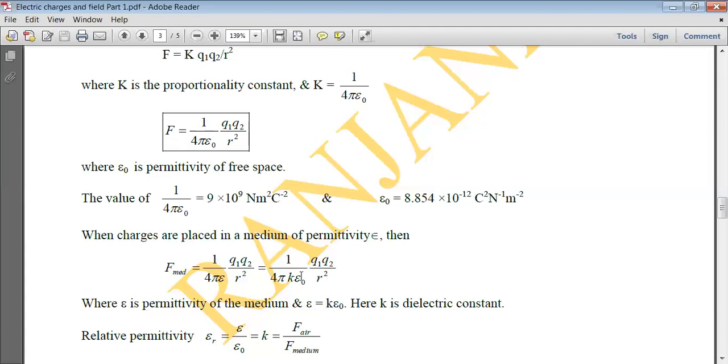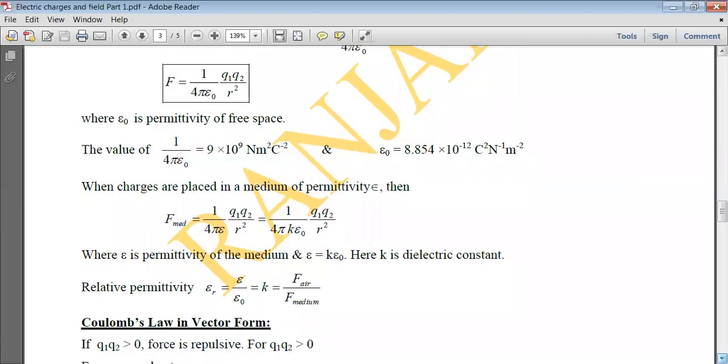Dividing these two equations, we get K is equal to the force between the charges when placed in air to the force between the charges when placed in medium. So the relative permittivity or the dielectric constant is epsilon upon epsilon naught, or the force in air to the force in medium. There is no unit of epsilon or K. It is unitless, it is dimensionless. So the dielectric constant is unitless.